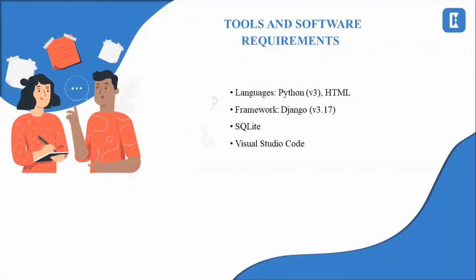Thank you, Roshan Jahid. My name is Niloy Ahmed. So the next slide is presented by me. Tools and software requirement. For this website we use the languages Python and HTML. As a framework we use Django, and as database we use SQLite, and we write the code in Visual Studio Code.